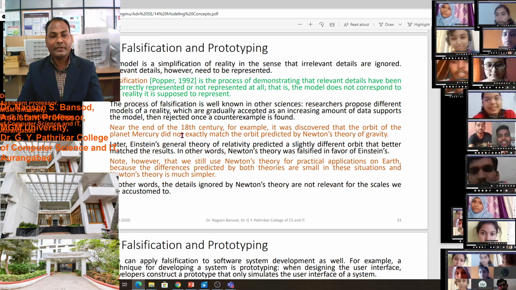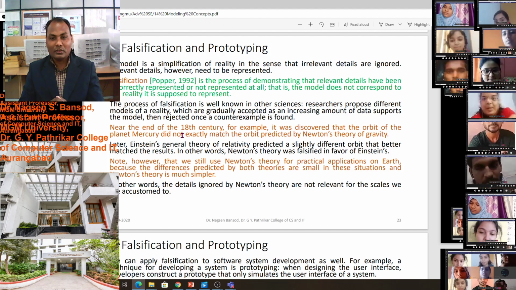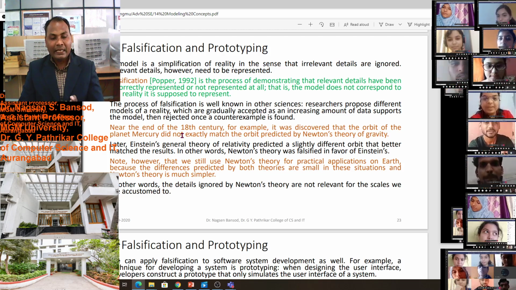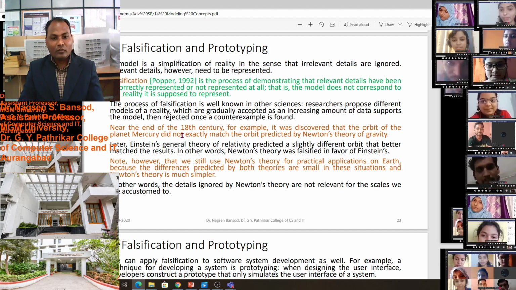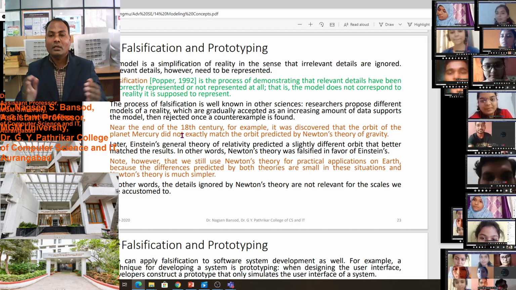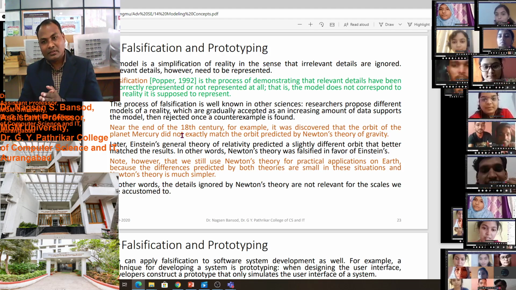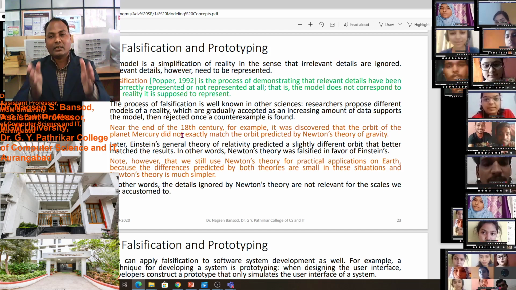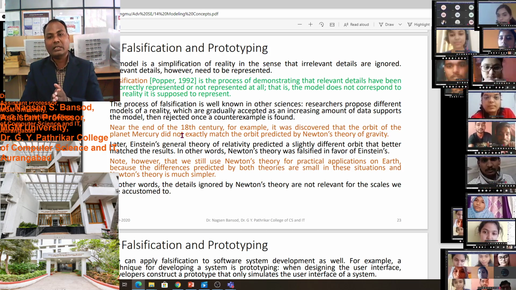The process of falsification is well known in other sciences. A researcher proposes different models of reality which are gradually accepted as an increasing amount of data supports the model, then rejected once a counter example is found. You see, there are many applications given in science. After some days we found that they are wrong, but though we know they are wrong, till date we are giving the example of those models.